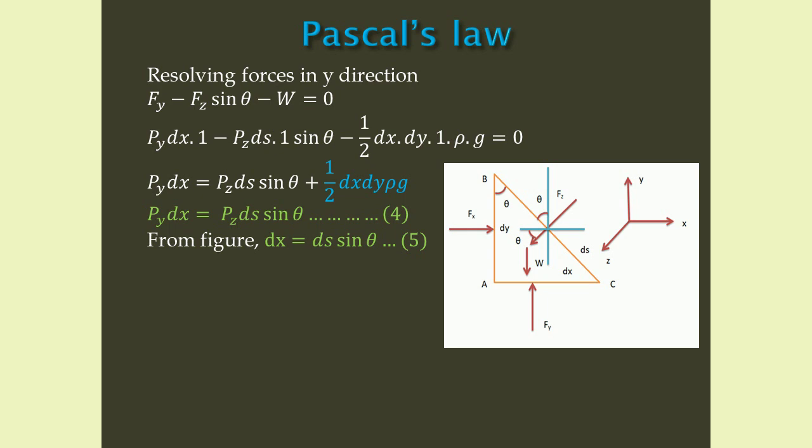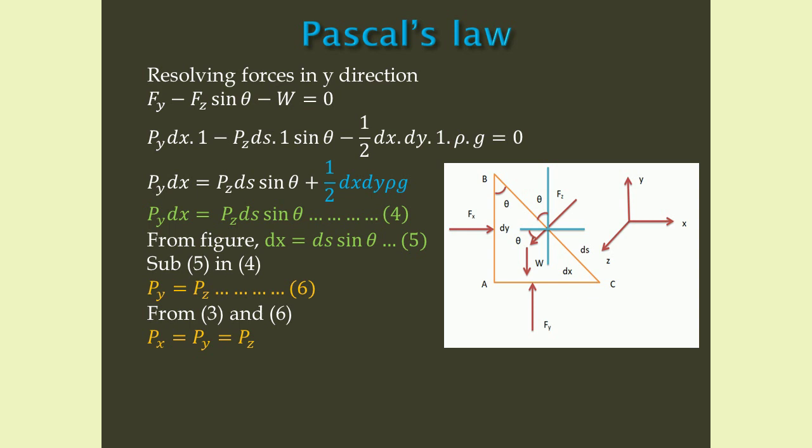Now from the figure, sin theta equals dx by ds. That is, dx equals ds sin theta. This is equation number 5. Now substitute equation number 5 in 4. Dx will cancel each other. Therefore, Py equals Pz. This is equation number 6.